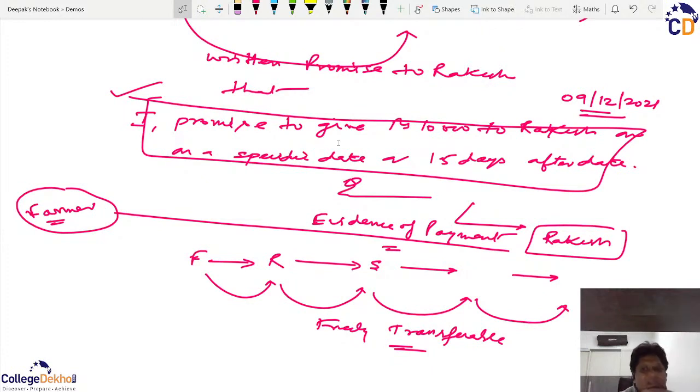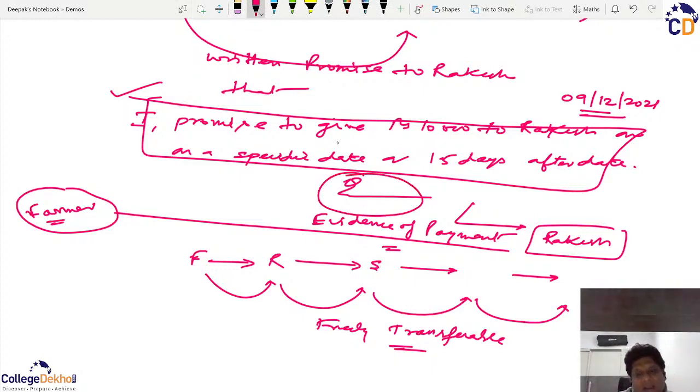In this case, the security is because it will have evidential value in the court of law. Secondly, the currency was easily transferable, anyone can give it to anybody, and whoever has the currency can buy anything. On the same lines, whosoever holds this paper has a right to get the money from the original person who has signed this instrument, in this case the farmer.